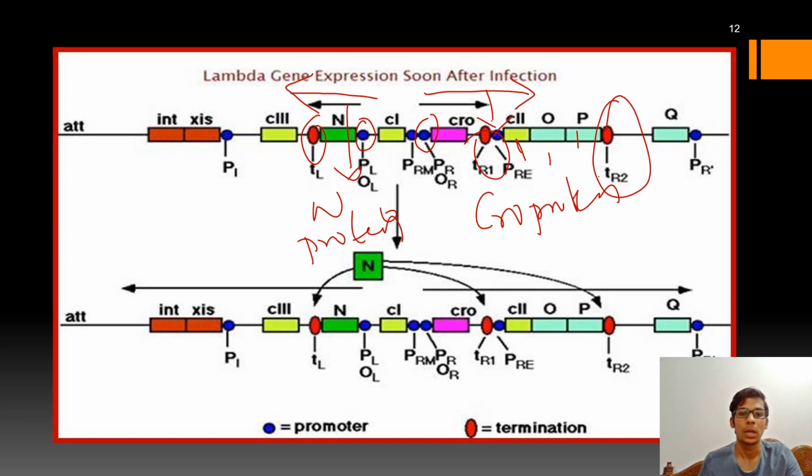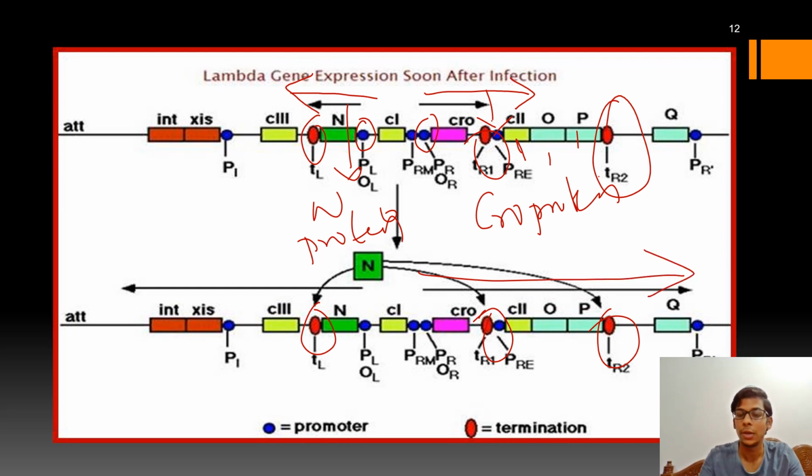Okay, now coming to the late gene expressions, whenever the N protein is produced, it will bind to TL1, TR1 and TR2 to allow the RNA polymerase to transcribe further past the termination sites. So here, when the RNA polymerase is transcribing from the right, instead of stopping at TL1 or TR1 or TR2, it will transcribe further.